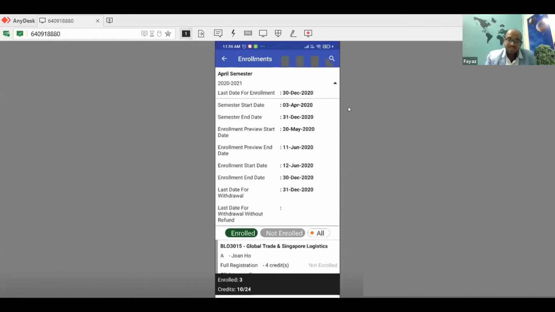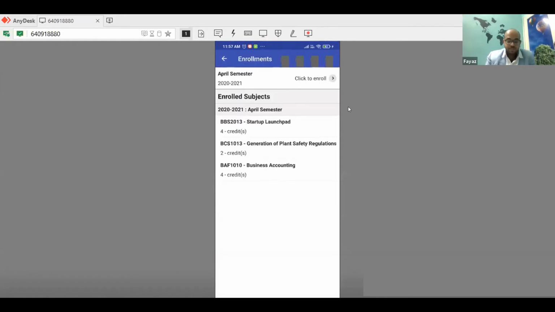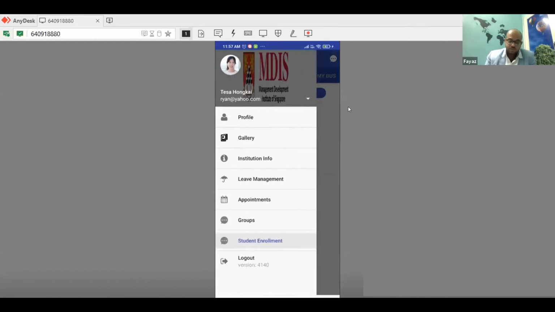You can see different dates, when the preview is starting, when the enrollment will end, all this kind of information using the mobile itself. So that is the whole idea. You can even search for your subjects. That's the whole idea of being able to do enrollments on the mobile itself, right? Now let me quickly log in as a parent to showcase the different things that a parent will have access to.